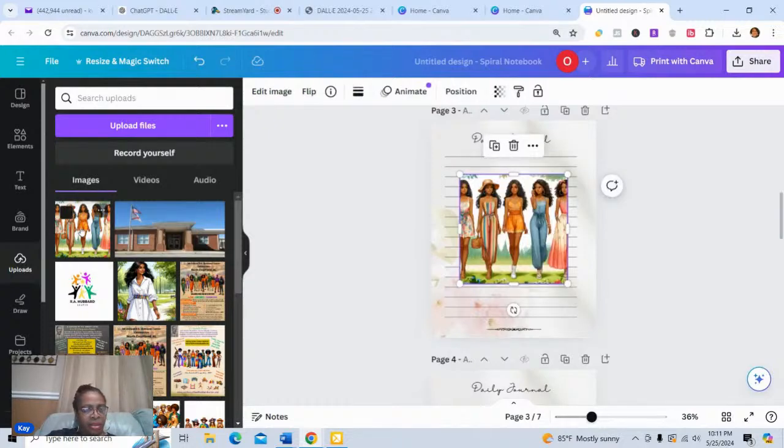So I'm going to pull my image over here, and it does have this first girl cut off as we did before. We can do the same thing that we did before. We could expand her. In fact, let me demonstrate that.